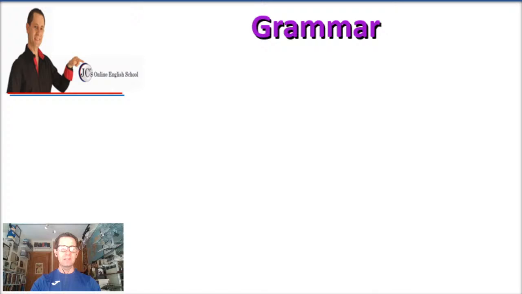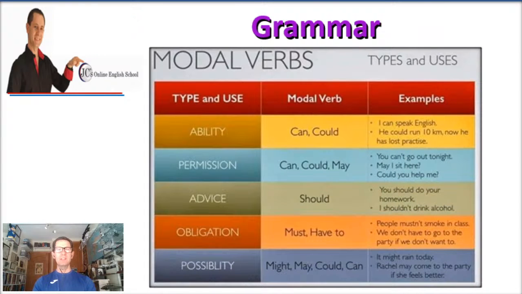And now we're going to start a little bit of grammar, and it has to do with modal verbs. Very, very soon, I'm going to do a lesson concentrating on modal verbs. I don't know if it's going to be on the B1, B2, or C1 level, but I'm going to concentrate on one lesson just on this topic, okay, modal verbs. But here is a preview.